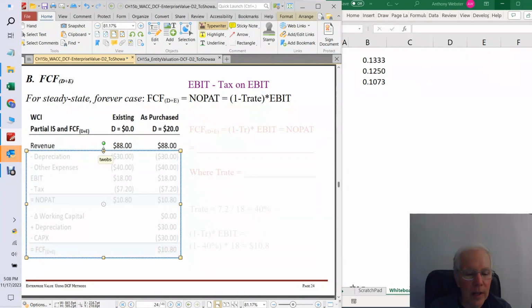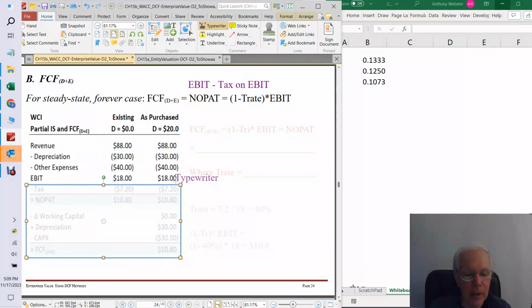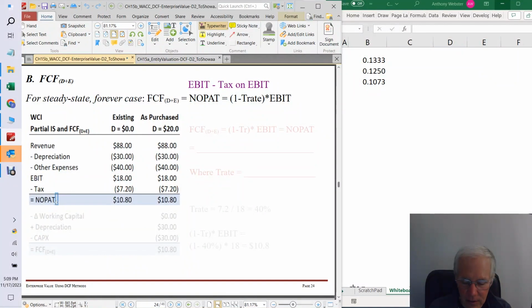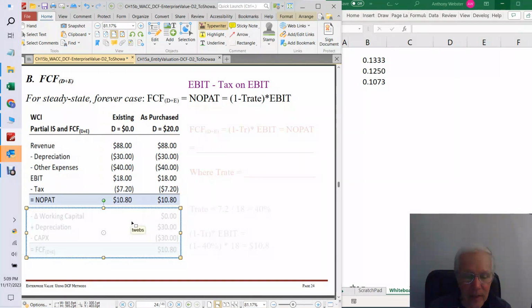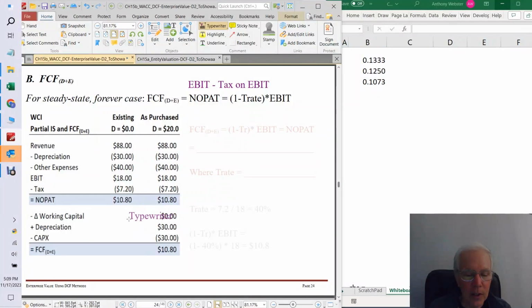So here's an income statement. And again, I have two columns, I have existing and as purchased. And I've got my depreciation, blah, blah, blah. I've got my EBIT. In both cases, EBIT is the same because it's before interest and tax. And now here I have, what's this? In this column here, that's tax on EBIT. So there's my NOPAT, which is EBIT minus tax on EBIT. So it's 10.8. And then again, for you accounting folks, you do your indirect cash flow statement thing, and you see for this steady state firm that the NOPAT is actually equal to the free cash flow total.